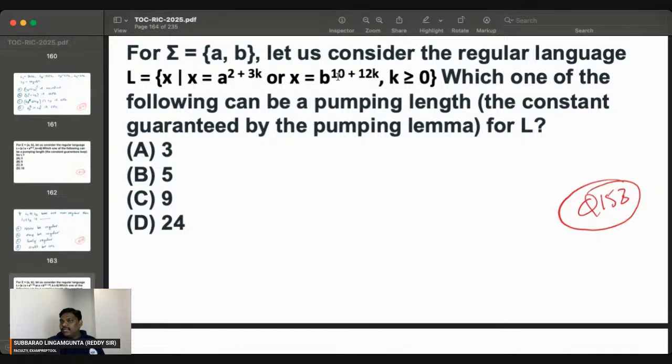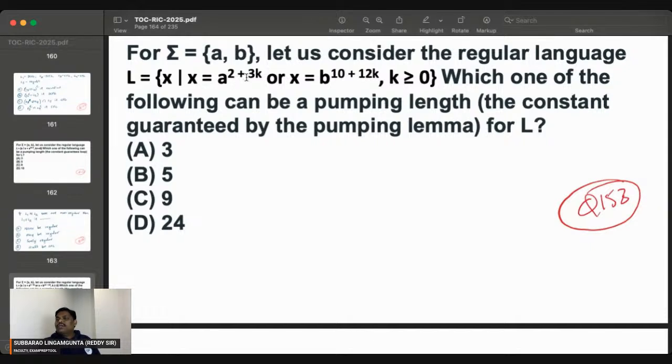In the second part, the minimum is 10. Afterwards, multiples of 12 are added. First 10, next 10 plus 12 is 22, 22 plus 12 is 34, 34 plus 12 is 46. It keeps on going. So in the second part, until 10 there is no loop, and after 10 a loop is there. After 10 means most probably 22. According to the second, a loop is required from 22 onwards. According to the first, after 2, that is from 5 onwards, a loop is required.